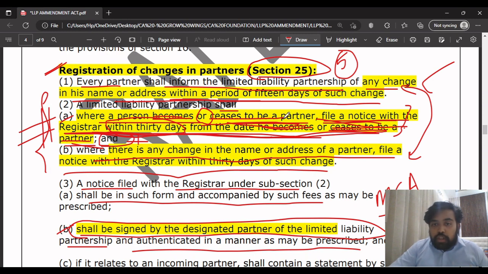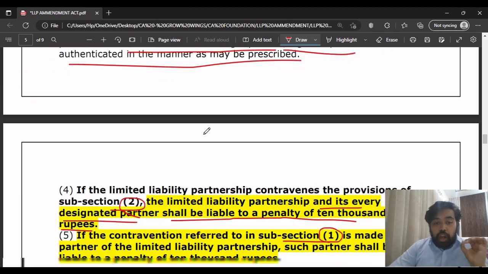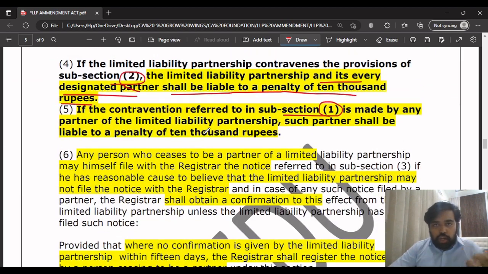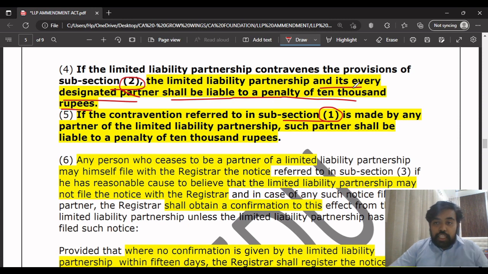Subsection 2 deals with the 30 days one, the notice to the registrar, while the 15 days is the partner informing the LLP within 15 days of the change. Okay, you understood what I am trying to tell here? This first point relates to subsection 2, which deals with the 30 days notice to the registrar.